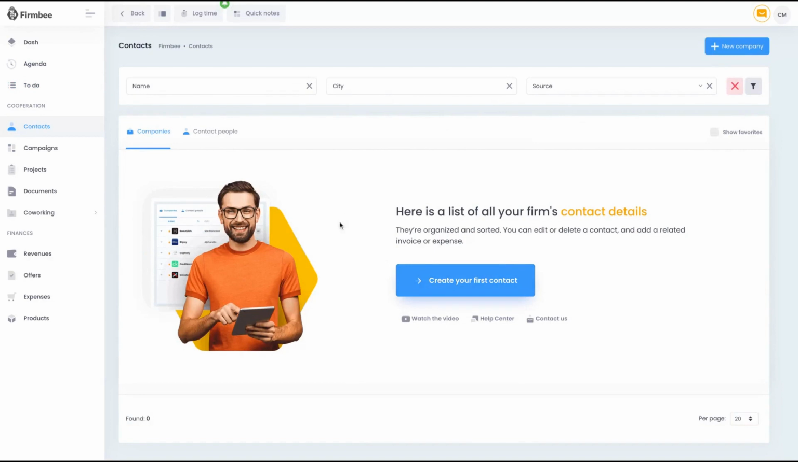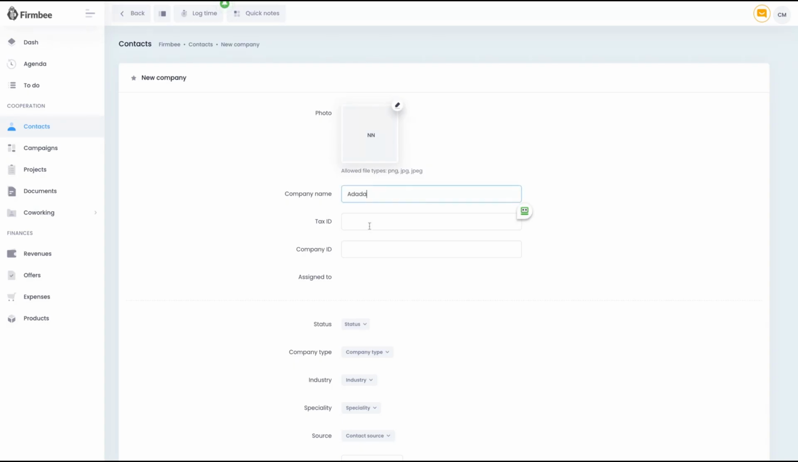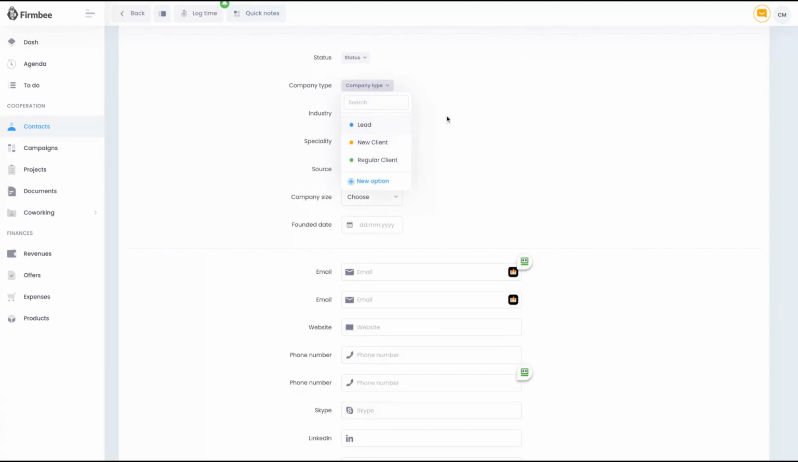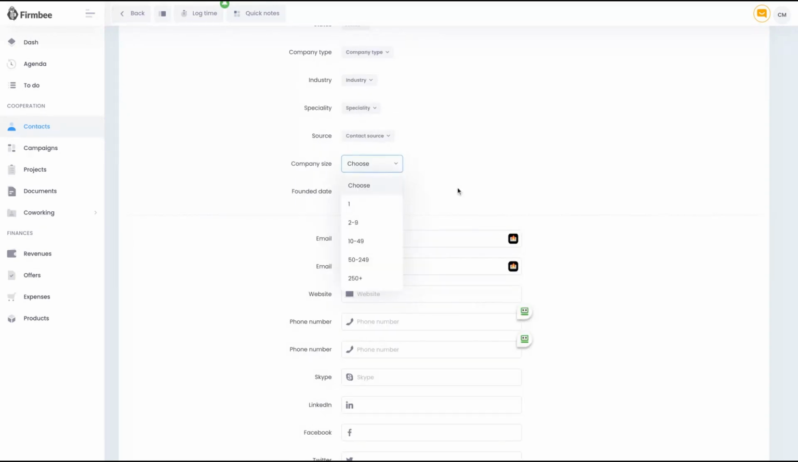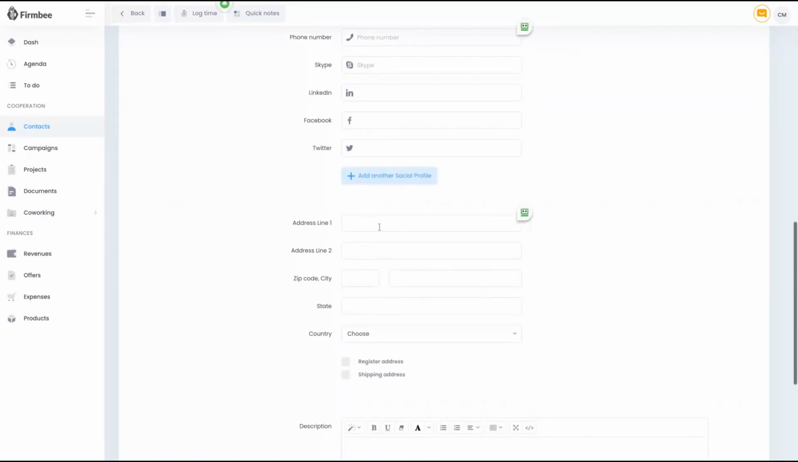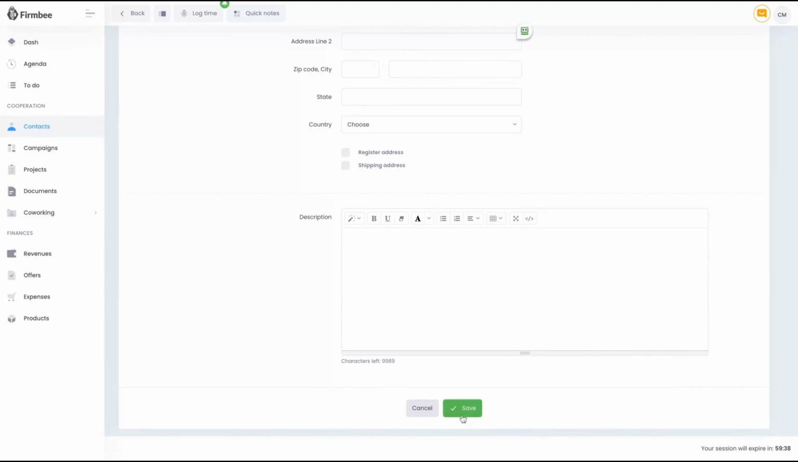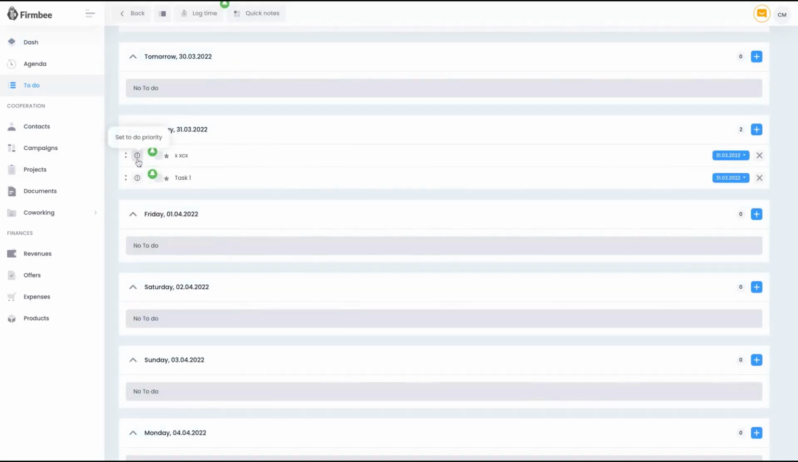You can also add contacts. This is the Firmbee CRM, and just click here to add the contact. Then add photo, company name, the tax ID, company ID, and different fields, company type, lead, new client, regular client, the size of the company, etc. You can add virtually every kind of information you want, even adding a description here. On the to-do list, I forgot to say that you can set your priority between high, low, normal, or even add a new option of priorities.